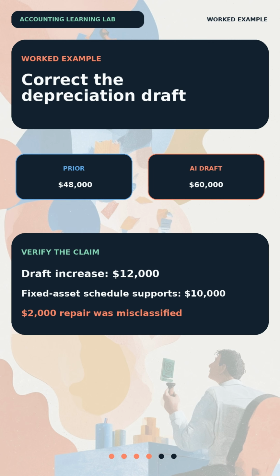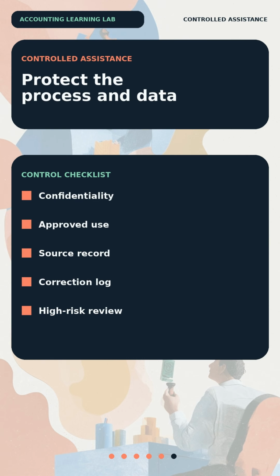It includes recalculating key numbers, checking source dates, comparing the output with policy, and escalating unresolved differences to a qualified accountant or supervisor. Use controls around the tool as well. Keep confidential data protected, define approved uses, preserve prompts and source files when appropriate, and maintain an override or correction log. Separate low-risk drafting from high-risk decisions such as financial reporting, estimates, or compliance conclusions.